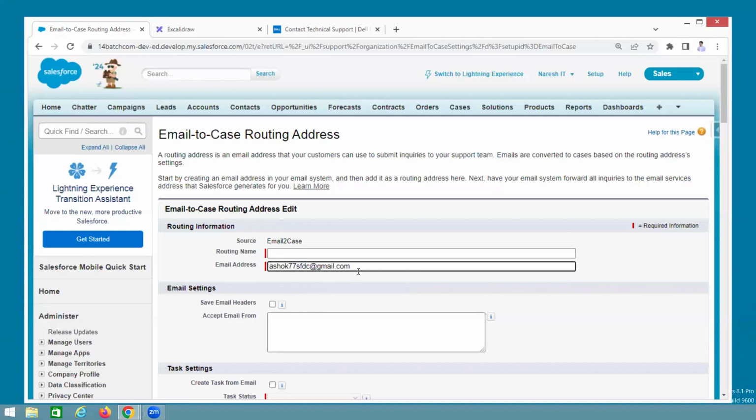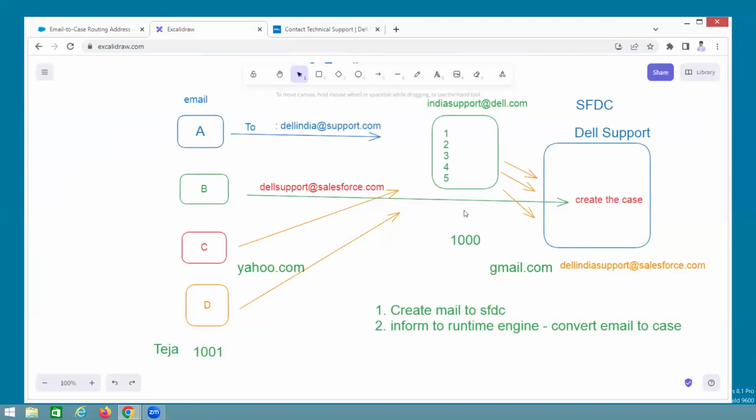Now our personal mail ID. You can tell me your mail ID. Okay. So this is, for example, what we are assuming. We don't have the real-time mailbox. That's the reason.